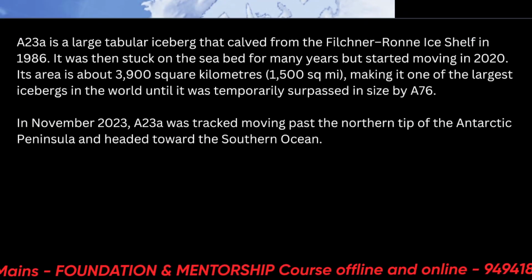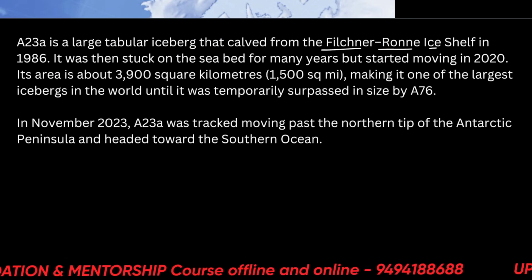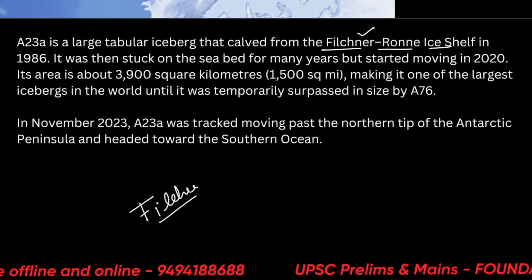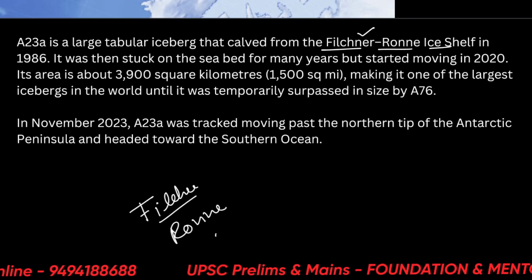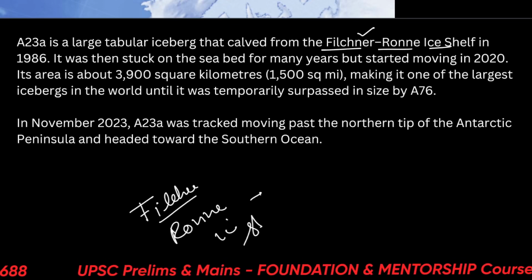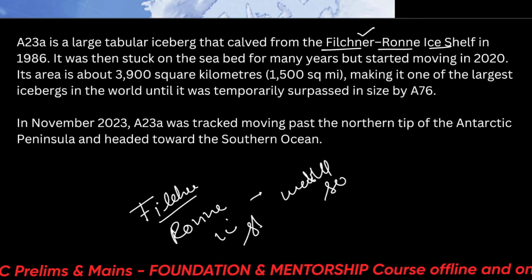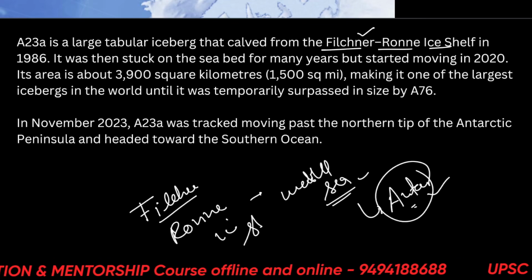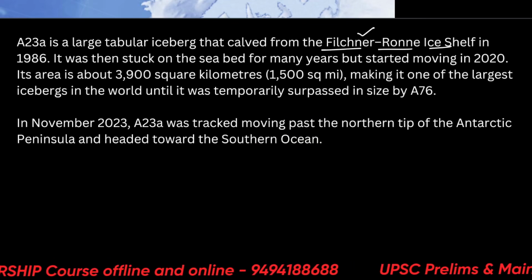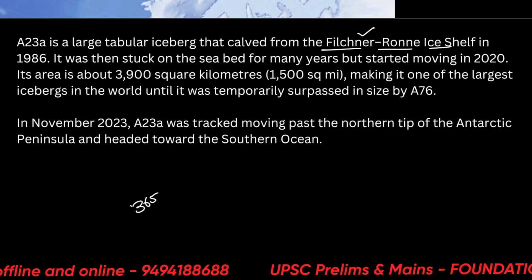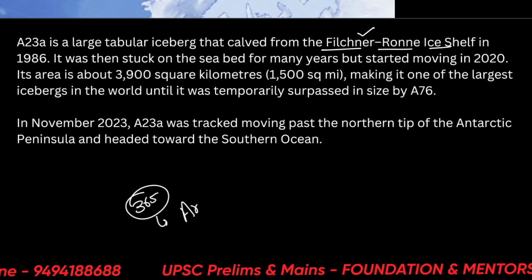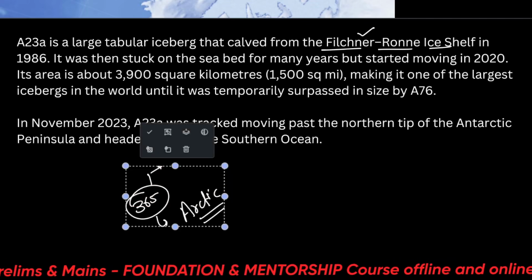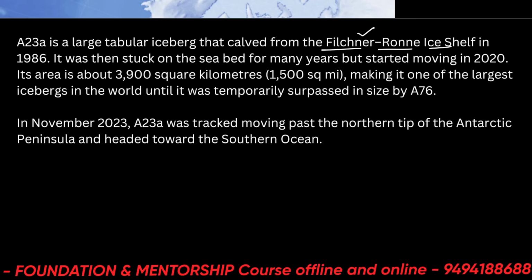So A23A is the largest tabular iceberg that carved from the Filchner-Ronne ice shelf. Please remember the name of this ice shelf, Filchner or Filchner Ronne ice shelf. And it went into the Weddell Sea, near Antarctica. Okay, recently, what news did we have from the Arctic regarding India? That we have a 365 days operational research center opened in the Arctic. We have multiple centers in Antarctica also, Bharati, Maitri, etc. One of them is completely down, so please remember the names of the other research stations.